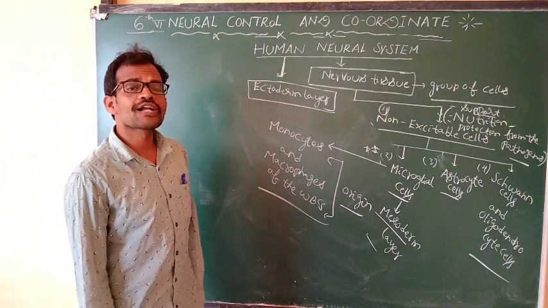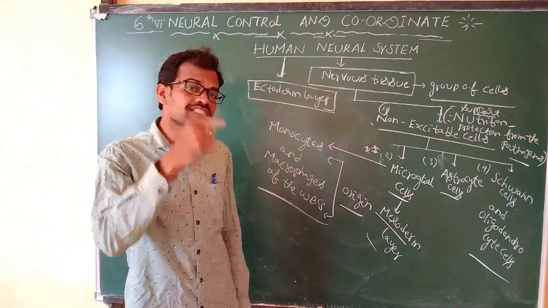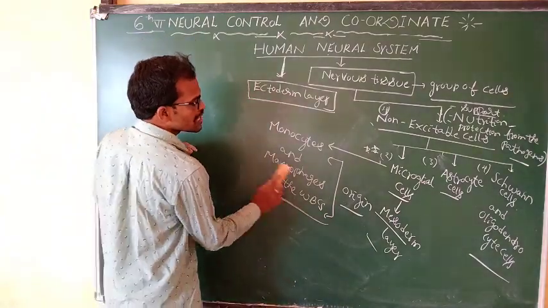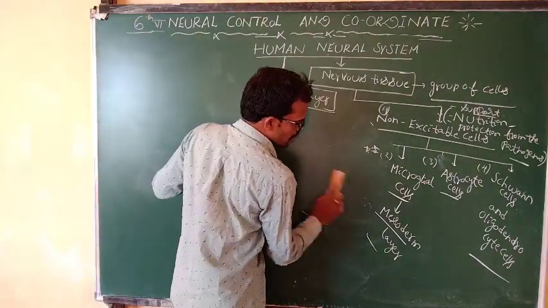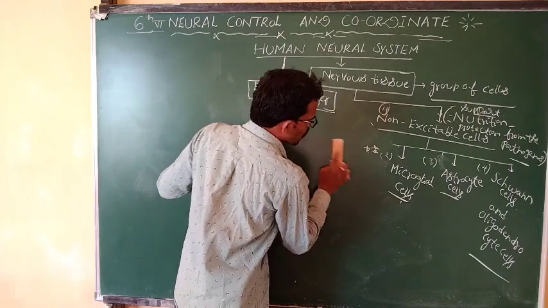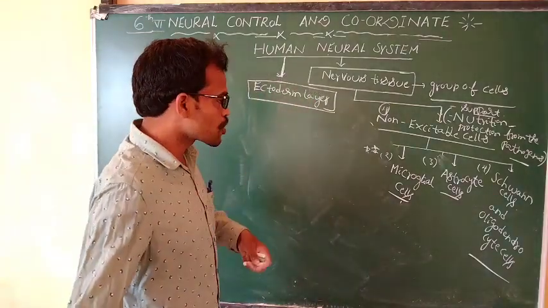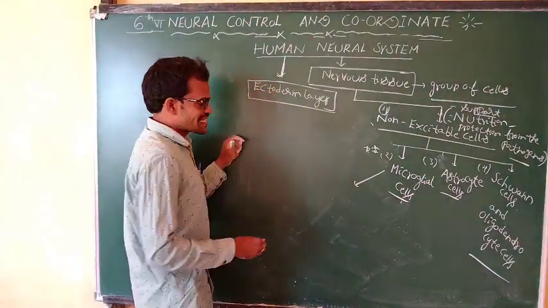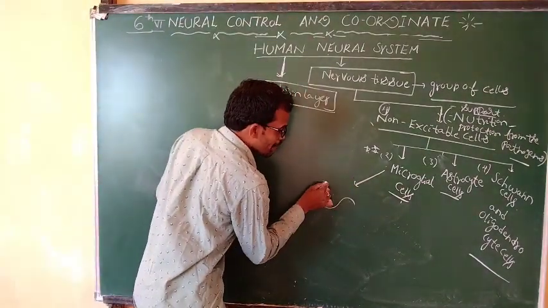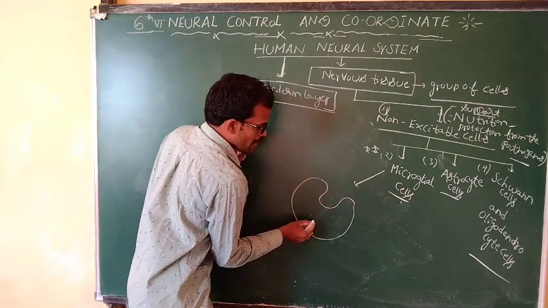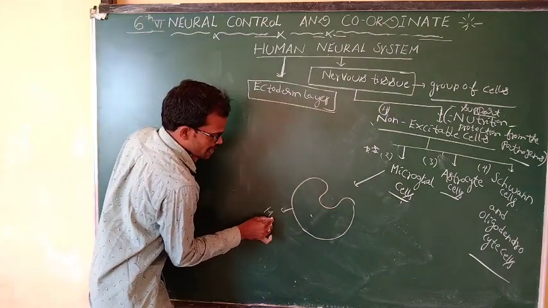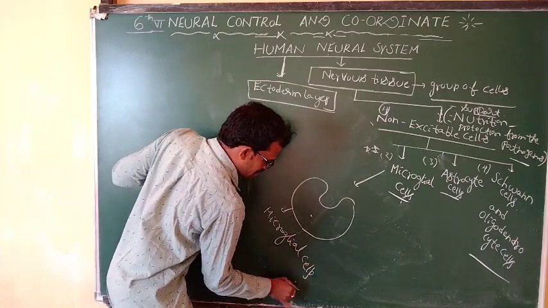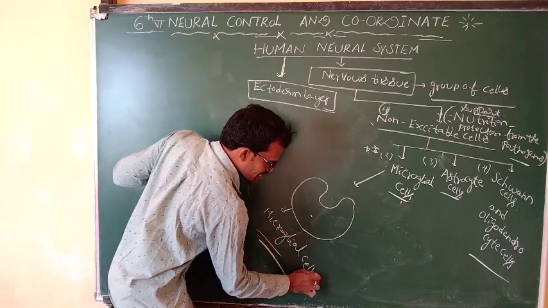What is the function of these microglial cells present in the brain and spinal cord? Microglial cells are macrophage cells.